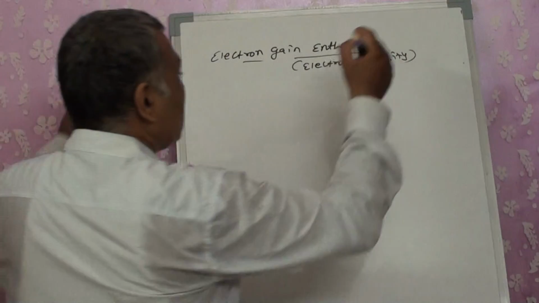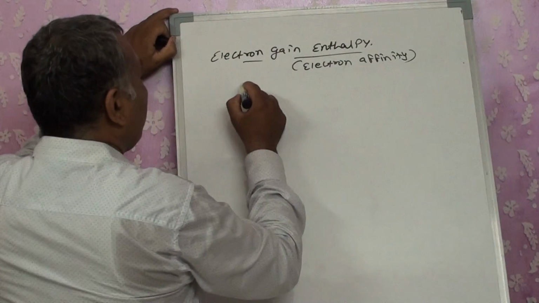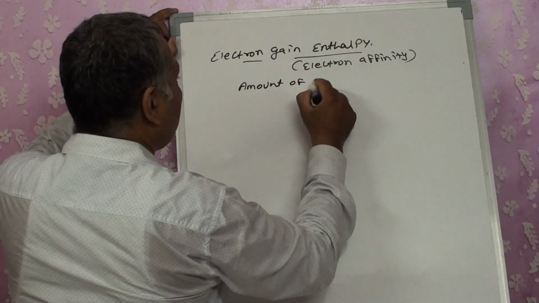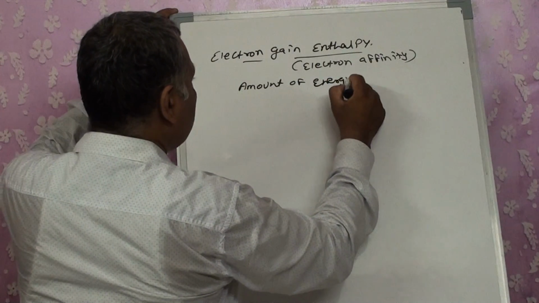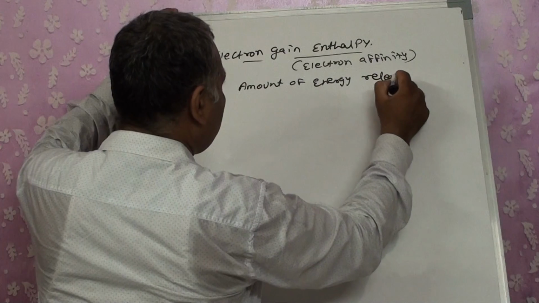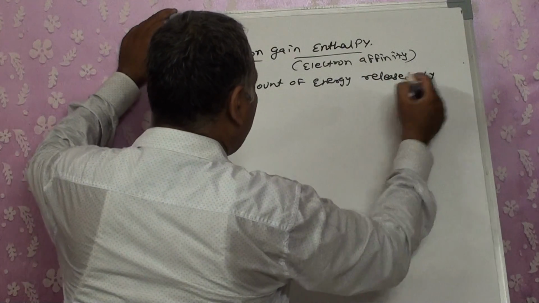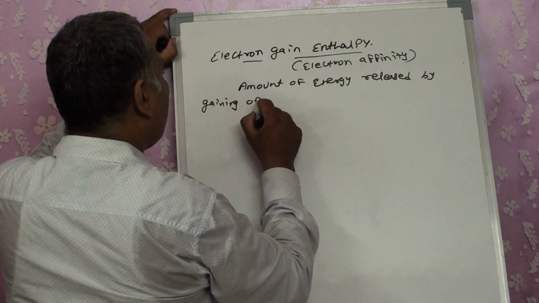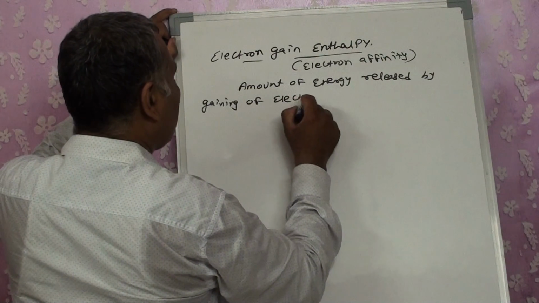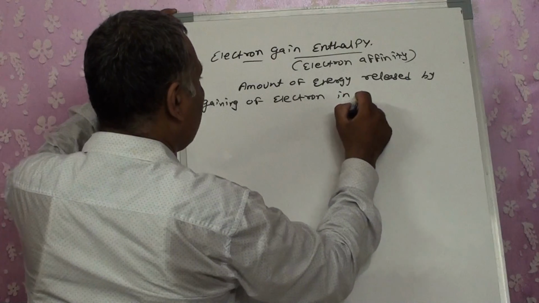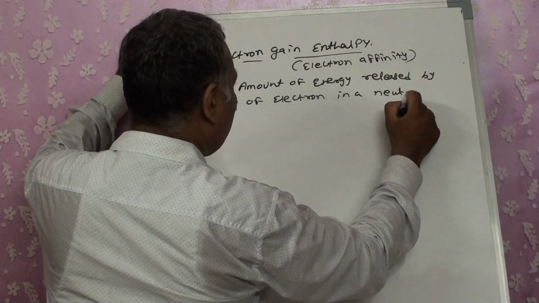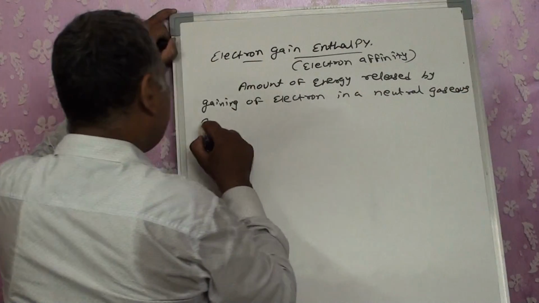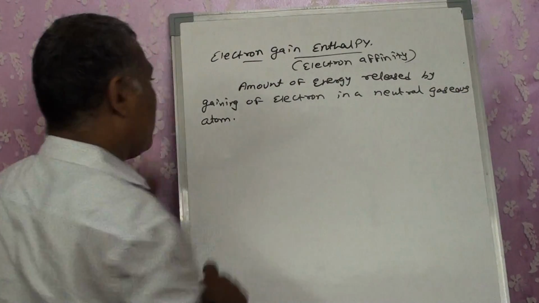Now what is it? It is written as the amount of energy released by gaining an electron in a neutral gaseous atom.